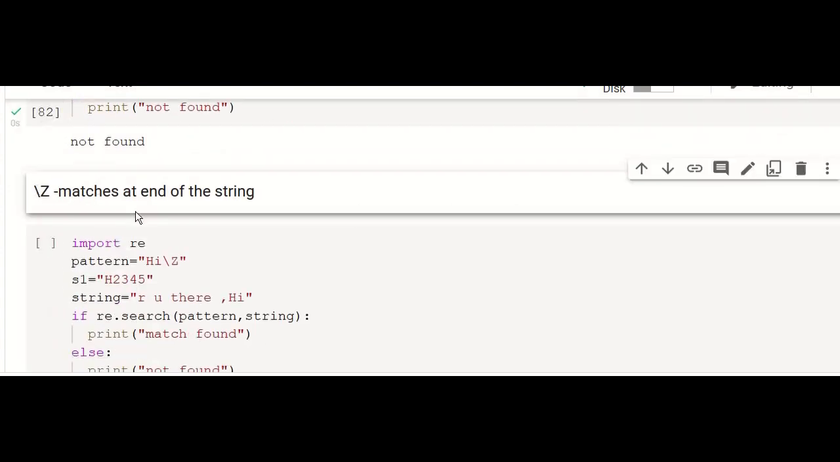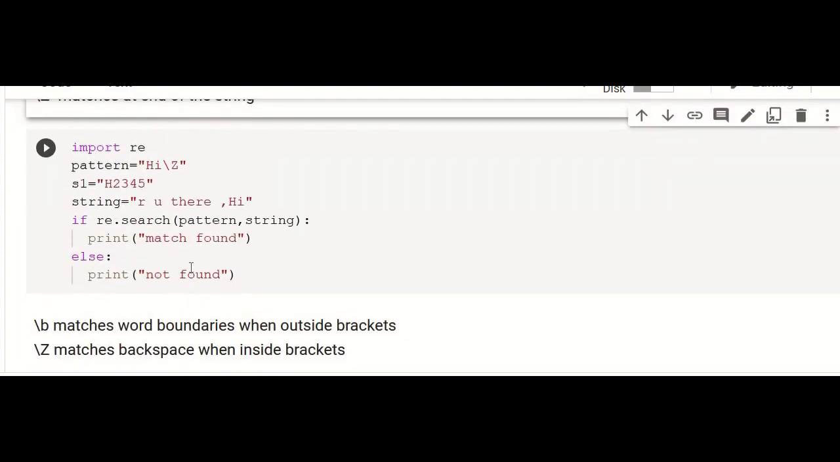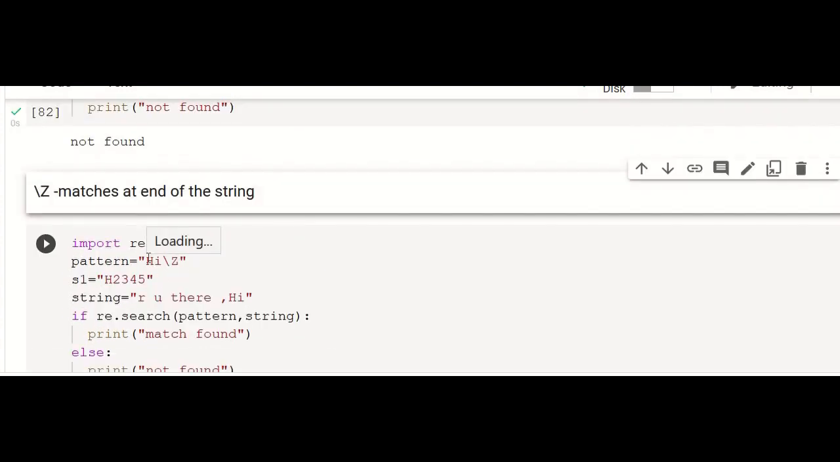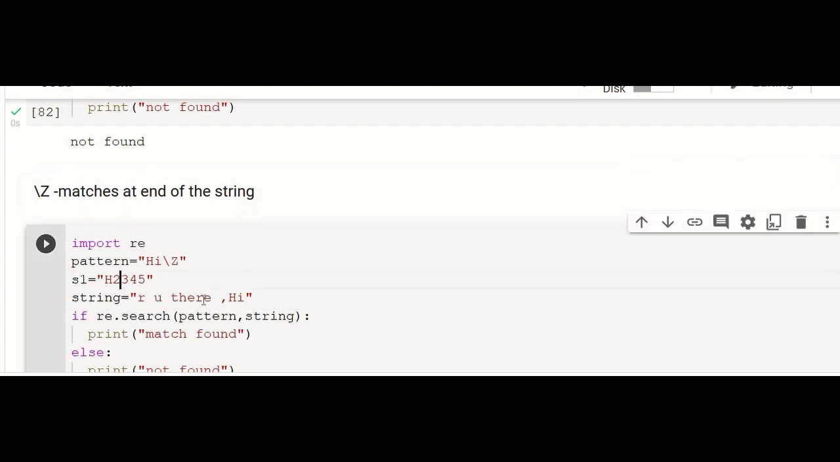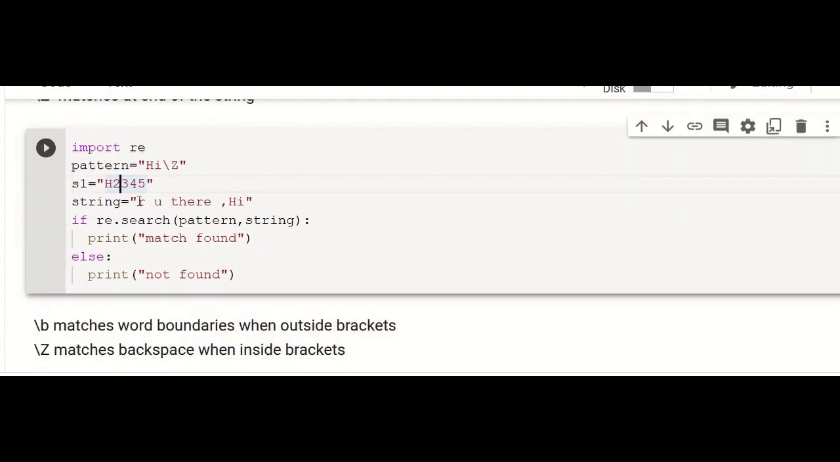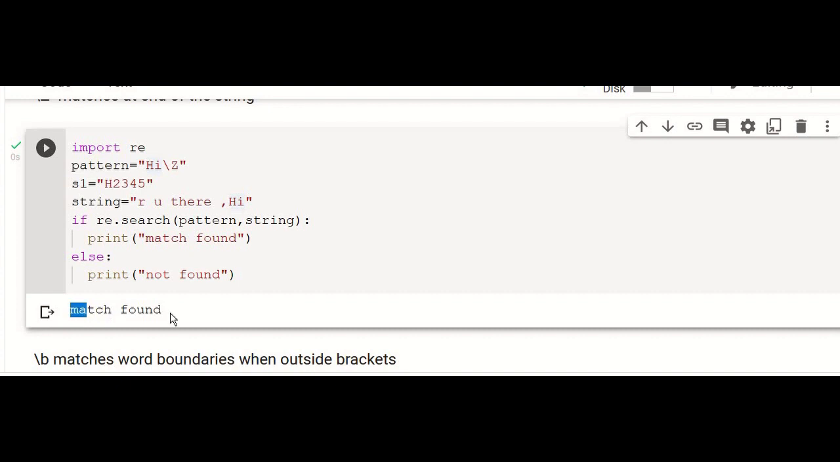And slash Z, it is like your dollar symbol, where we can check whether the particular string ends with the hi. And now here we have this S1 equal to, in this case, are you there hi, it is ending with this hi, so it is match found. And suppose if you delete this, now it will not be found, no match occurs for this case.